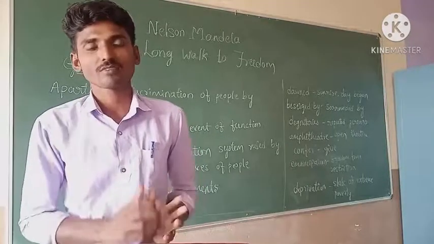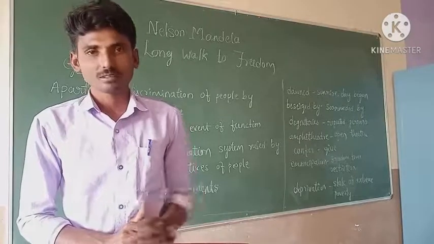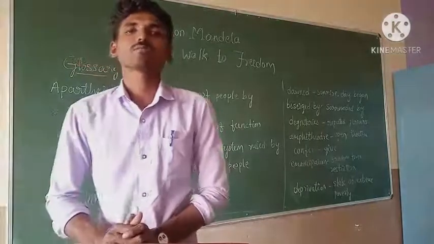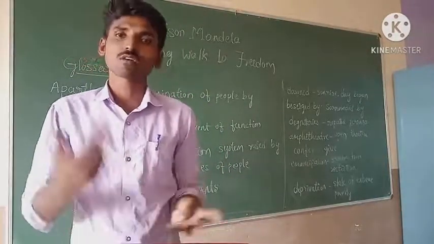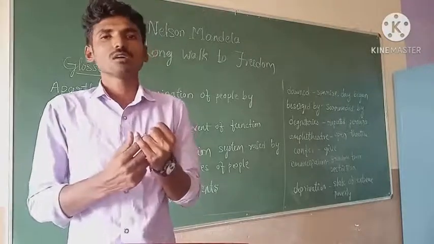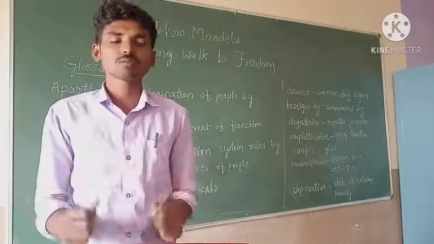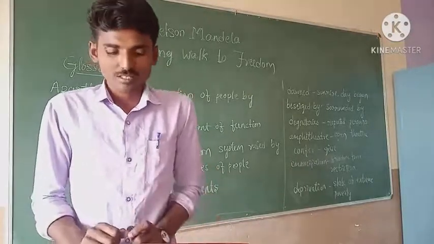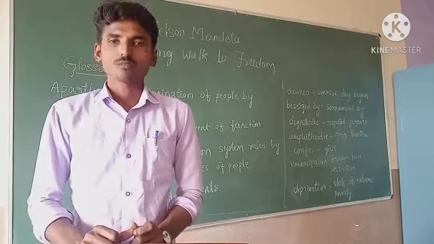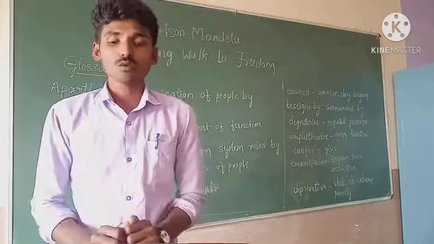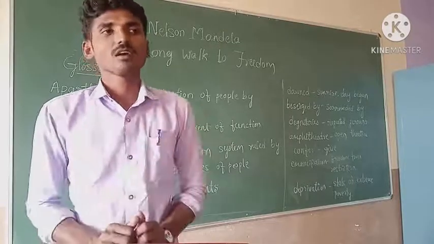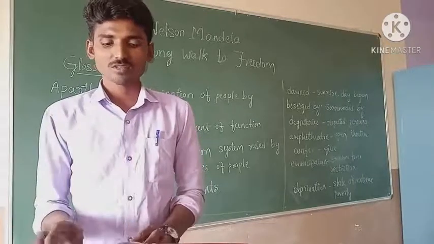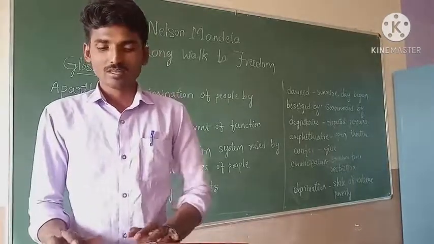So, the inauguration function was for all the members of South Africa who were white, black, brown, and colored. All colored members and all religions' members gathered there, and there were also very jubilant scenes. How did this inauguration function happen? Let us learn about this inauguration function in this lesson.